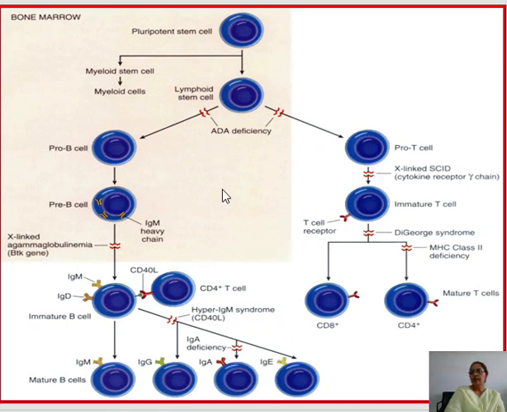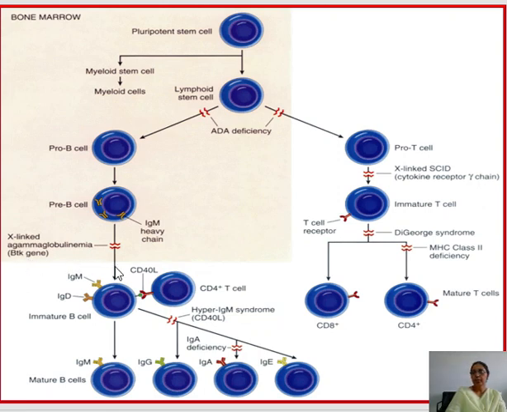So at any level, if there is a halt due to different types of mutations in the genes, that will cause the immunodeficiency of primary, genetic type. If there is a loss of maturation from lymphoid stem cell to the pro B cell or pro T cell by the enzyme ADA, adenosine deaminase deficiency, that will cause practically no pro B cell and no pro T cell. There is marked immunodeficiency. From pro B cell to pre B cell, and pre B cell to immature B cell, there may be a halt of this maturation that will lead to